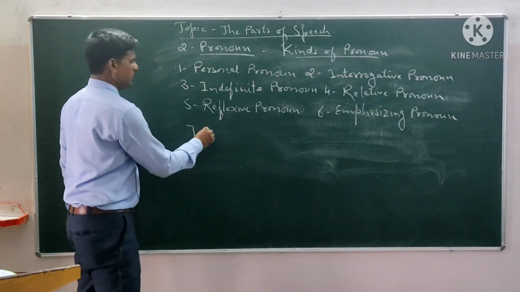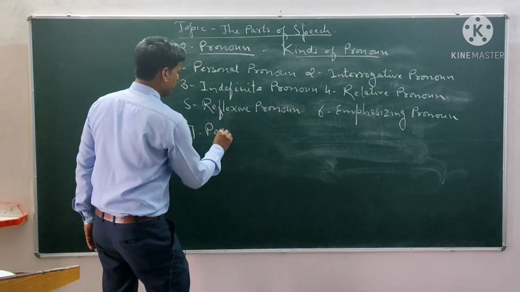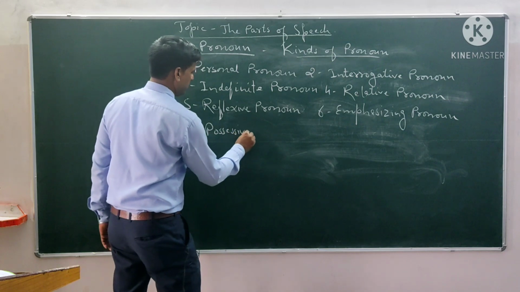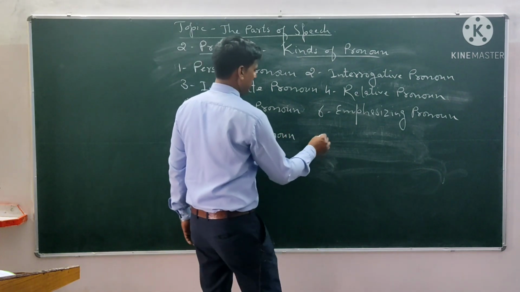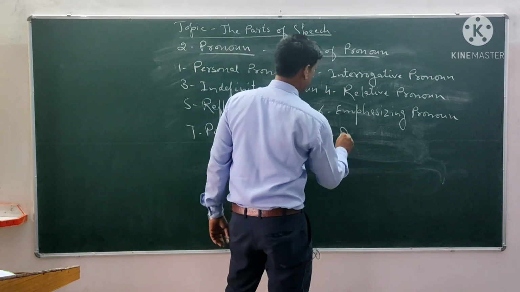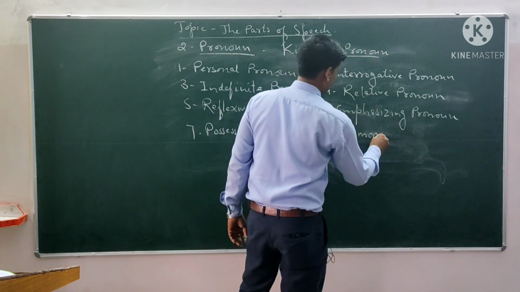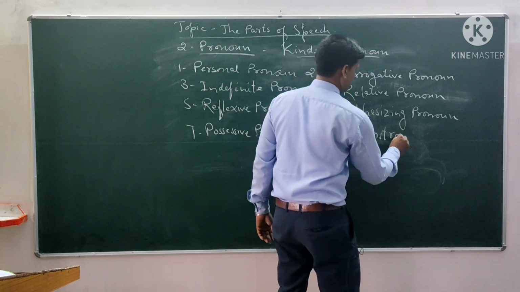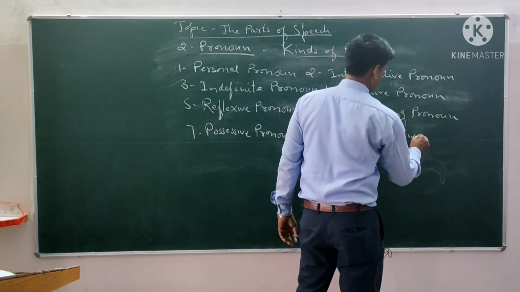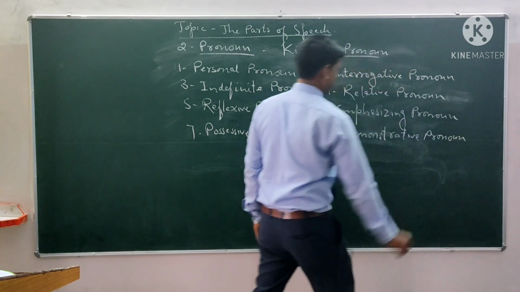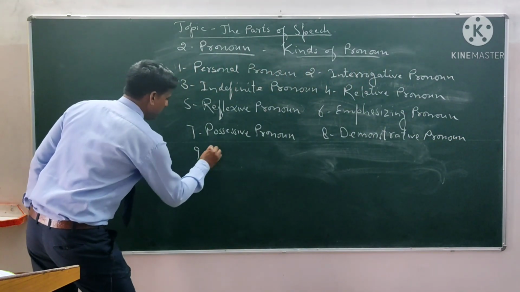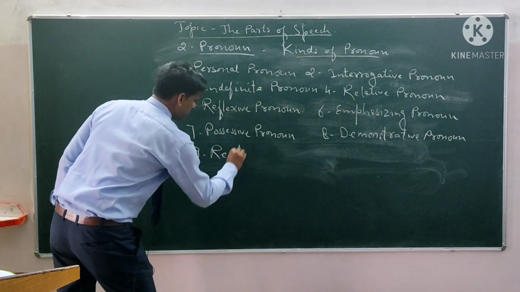Number seven, possessive pronoun. Number eight, demonstrative pronoun. Number nine, reciprocal pronoun.